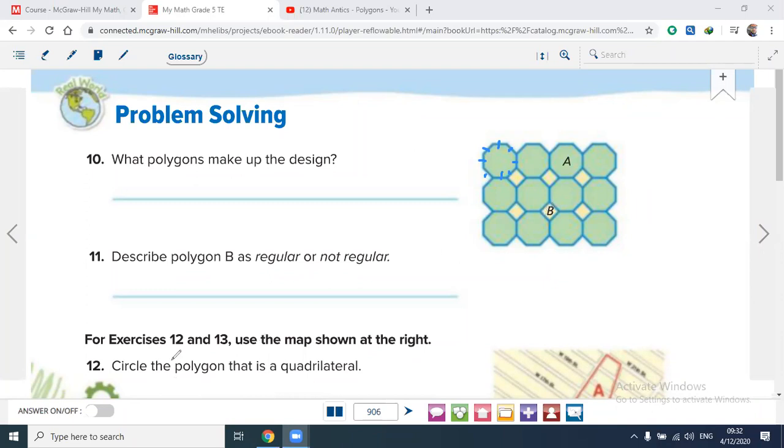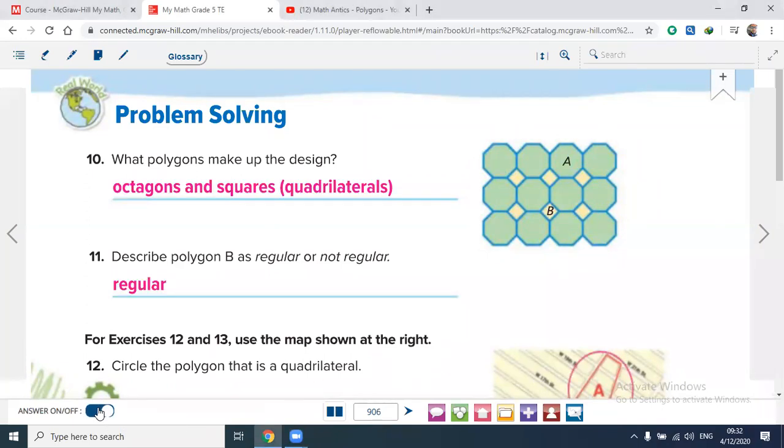This is regular. Okay. So the answer of 10 and 11: this is an octagon and squares, quadrilaterals, that form this design. Polygon P is regular.